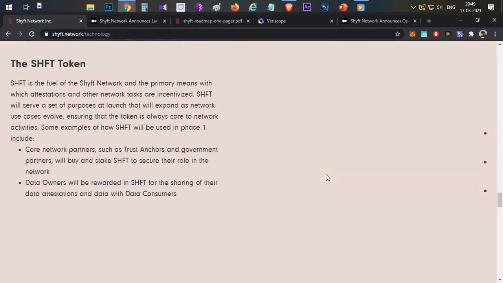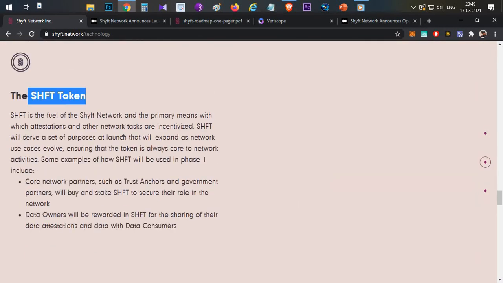And then coming to the token use case. Token utility: as per this document, only 2 utilities are there as of now. The first utility of this token is that the main core network parties, like trust anchors and governing parties, will have to buy Shyft tokens and stake them into this platform to be a trust anchor. To be a trust anchor, they have to maintain some Shyft tokens as a trust score, and then deposit and stake them. So this is the first use case.